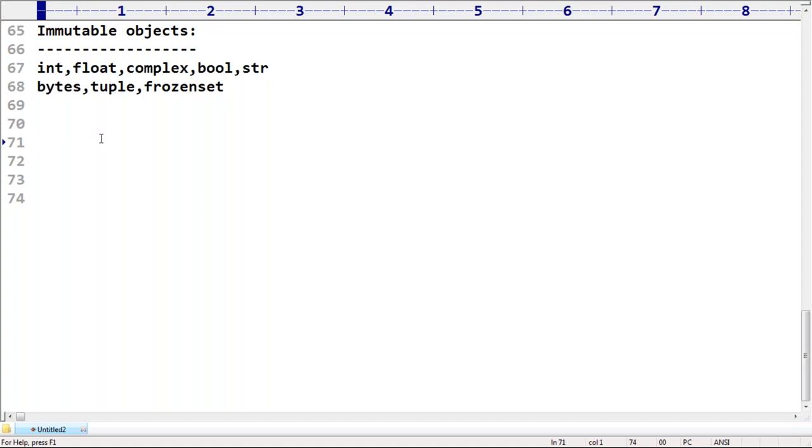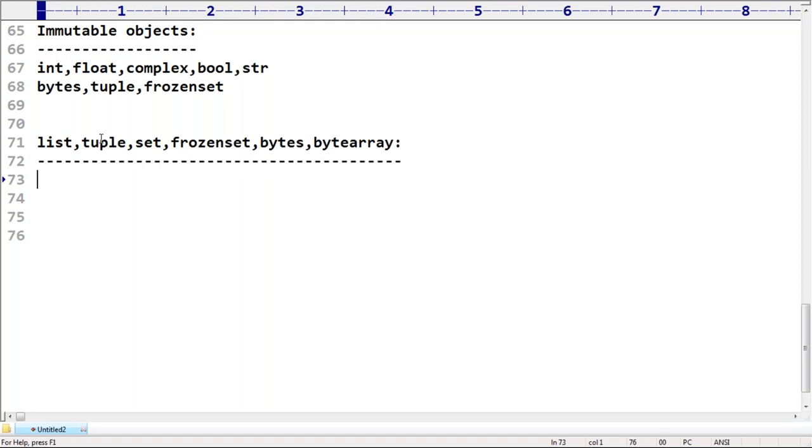Clear, right? Up to this, I have covered the list concept, tuple concept, set concept, frozenset concept, bytes concept, and bytearray concept.